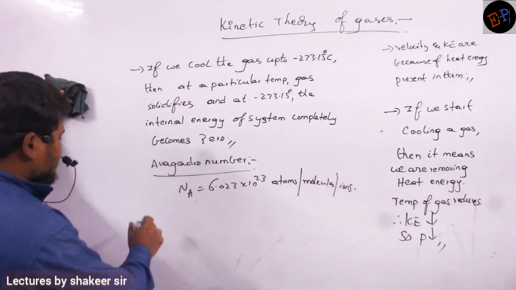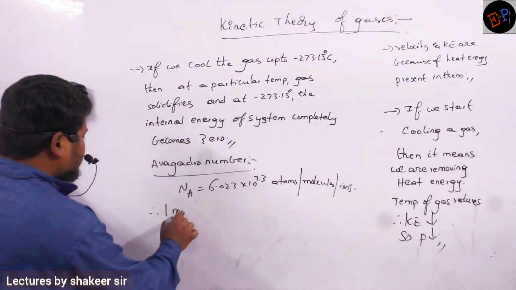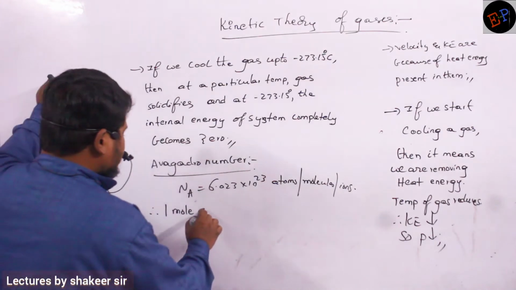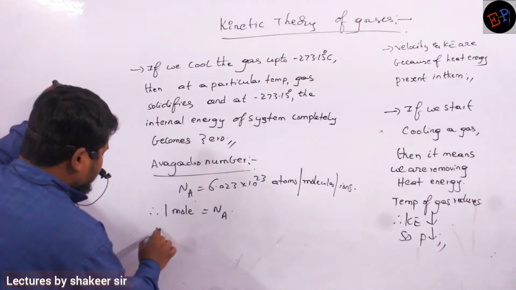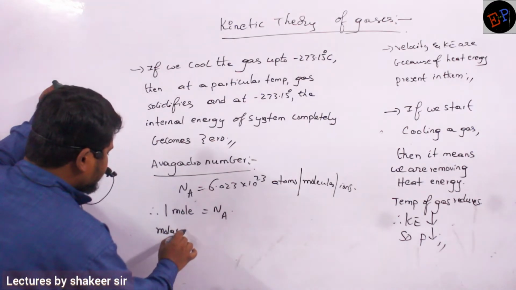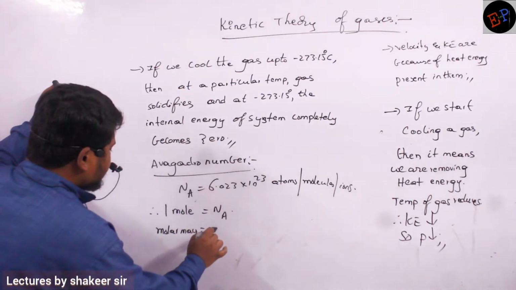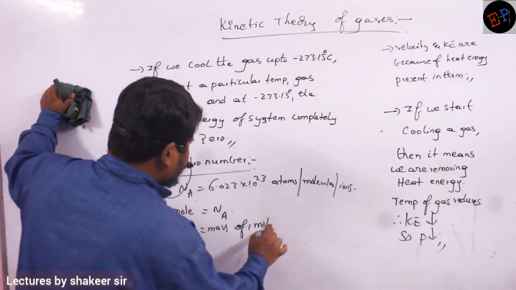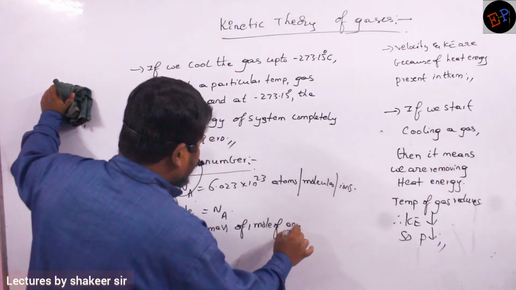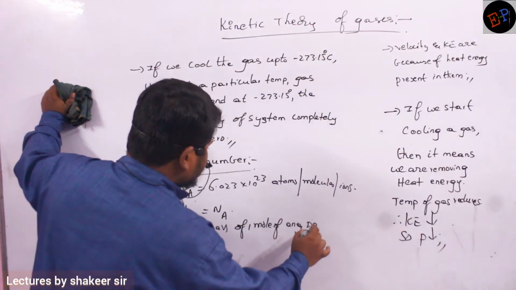So therefore, 1 mole is nothing but Avogadro number. Molar mass is the mass of 1 mole of any particles.